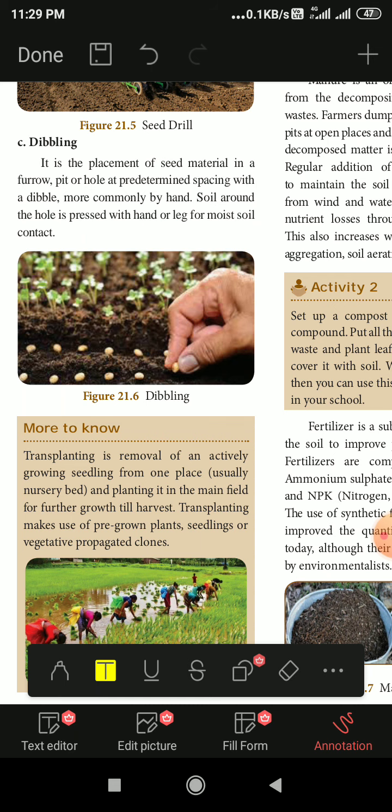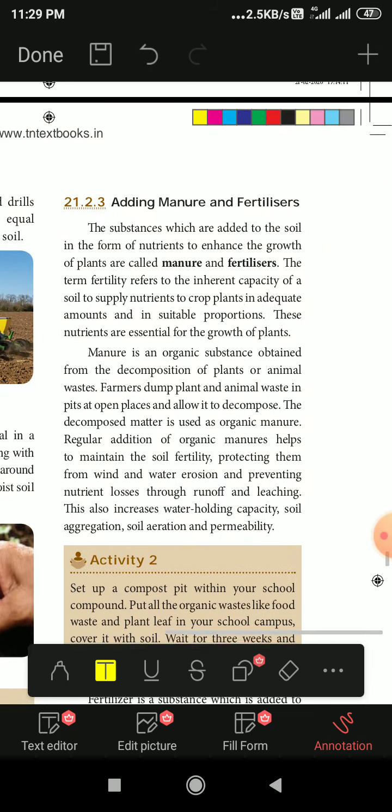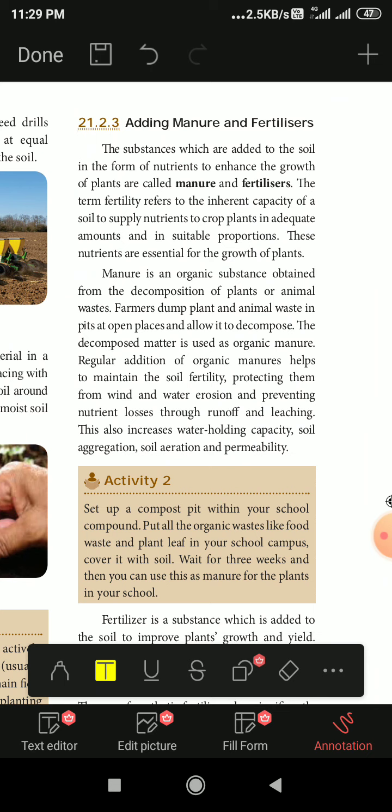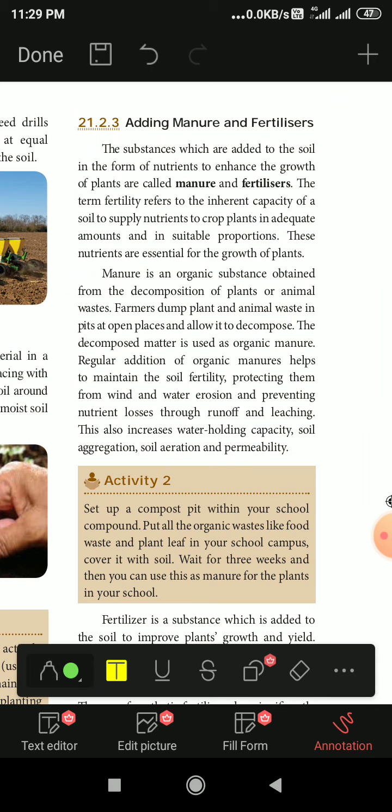Okay. Then the next is adding manure and fertilizer. I already told you, we have to add fertilizers before the plants grow and also after. The substances added to the soil in the form of nutrients for the plants to grow healthier are called manure and fertilizers.